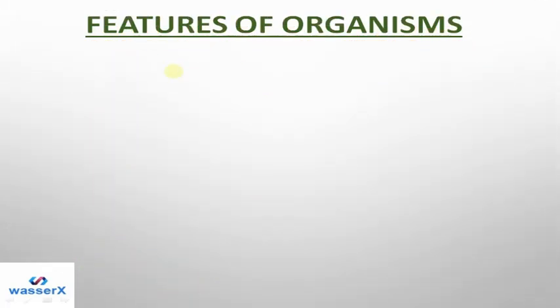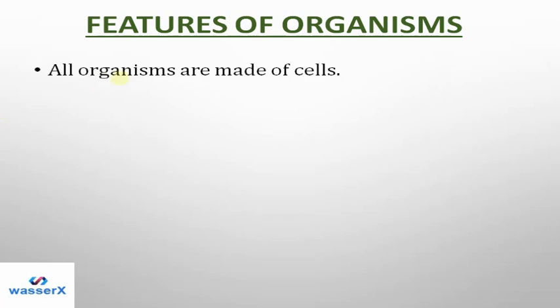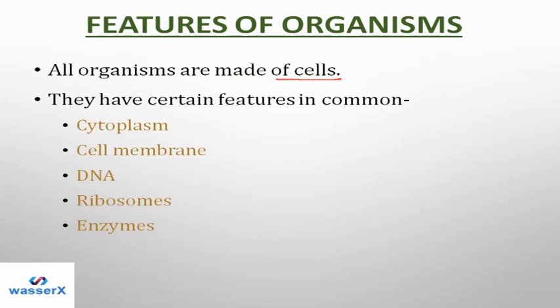Now let's see what the features of organisms are. So we know that all organisms are made up of cells, and they have certain features in common. Which kind of features? Every organism is made up of cells, and each cell is made up of some basic things. The first, cytoplasm, which is inside the cell, a jelly-like substance where all the metabolic reactions occur. Cell membrane, which is the outermost membrane in an animal cell, or the inner membrane in plant cells.